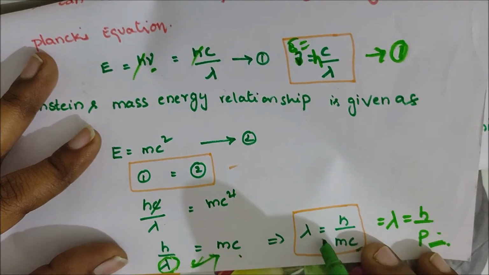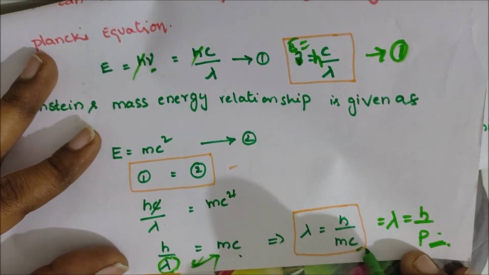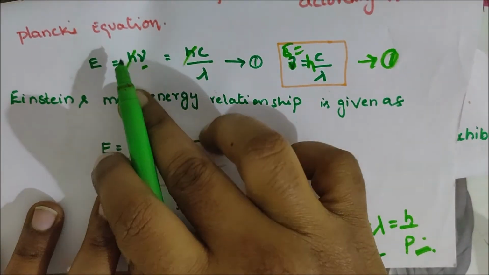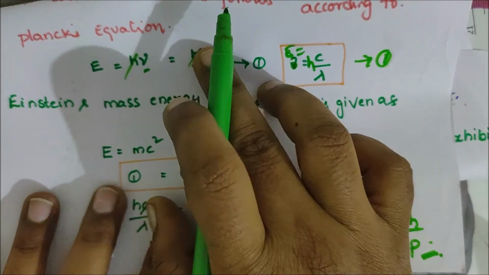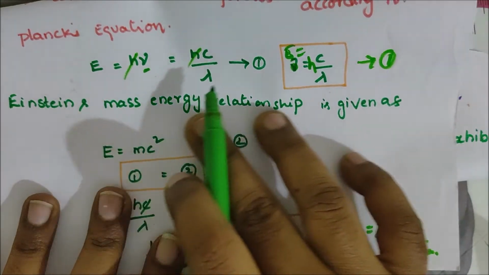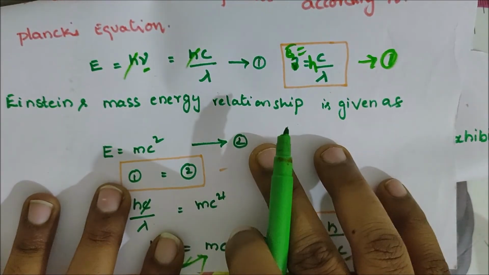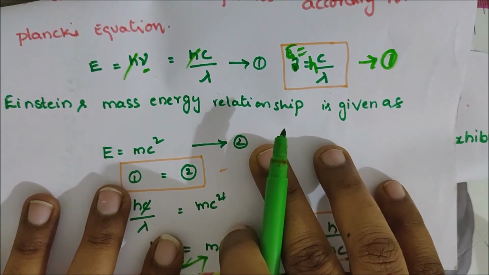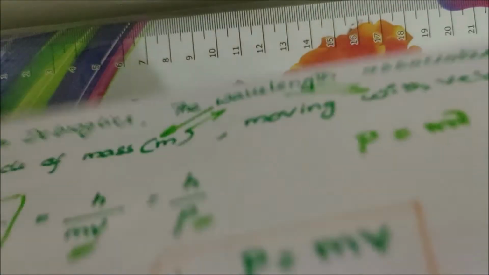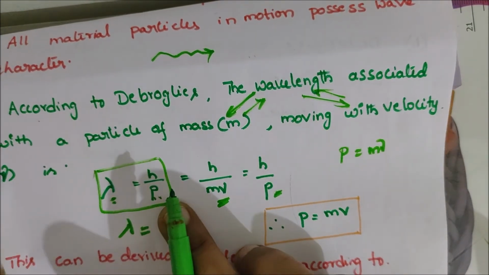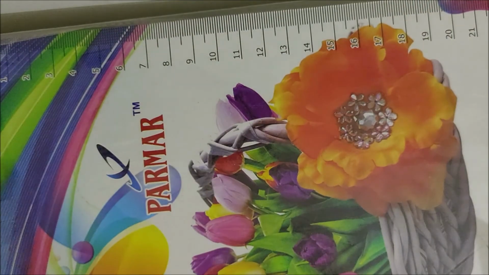Here lambda equal to h by mc. This is derived from two relations, Planck's quantum radiation and Einstein's mass energy relationship. These two equations give the de Broglie equation, that is lambda equal to h by p.